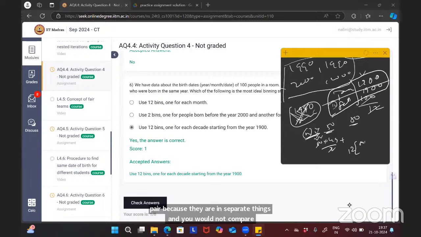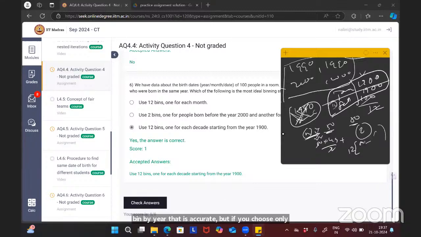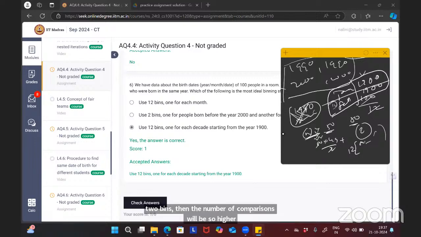And if we bin by year, that is accurate. But if we choose only two bins, then the number of comparisons will be much higher. So that's why I chose option C: use 12 bins, one for each decade, starting from year 1990. They have asked for the ideal binning case, so the number of comparisons should be less. That's why. Okay.